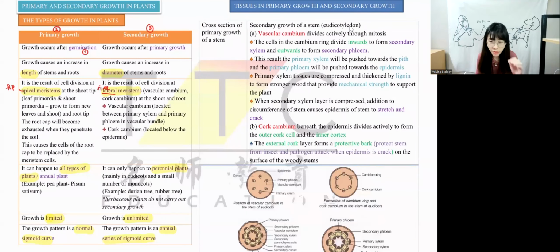For primary growth, they will ask you about the process that happens before and after primary growth, the increase in length or increase in diameter, whether it happens in apical or lateral, all types of plants or only woody plants, and whether they are limited or unlimited. This is the question that you will see in differences. Differences can be 4 marks, 5 marks, or 6 marks, depending on the question itself.